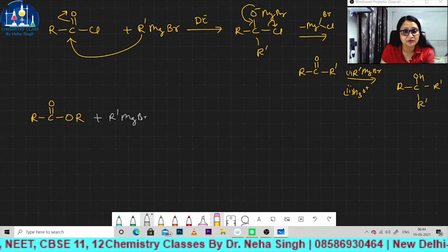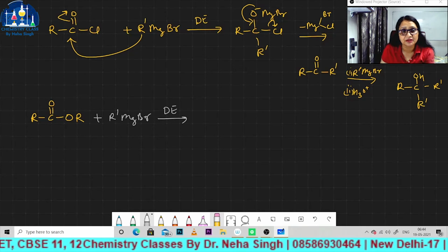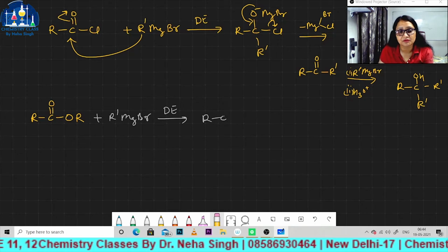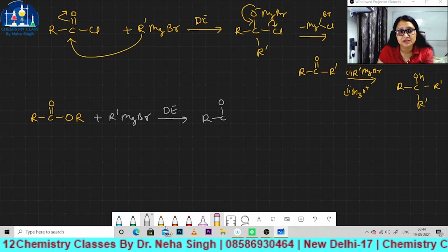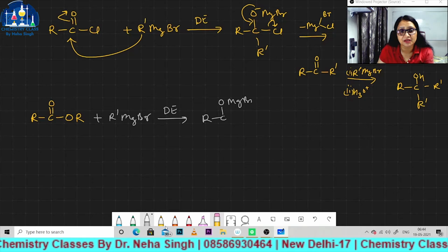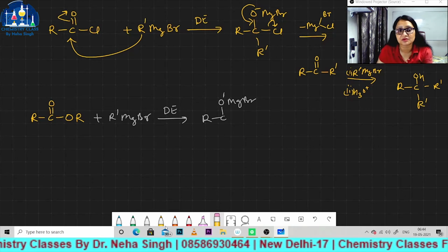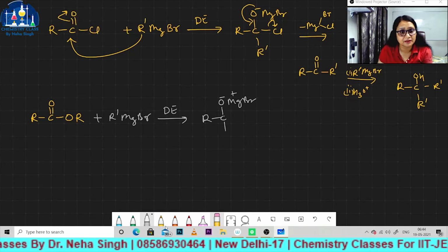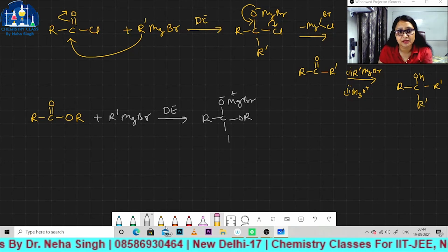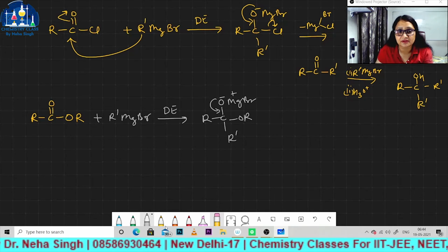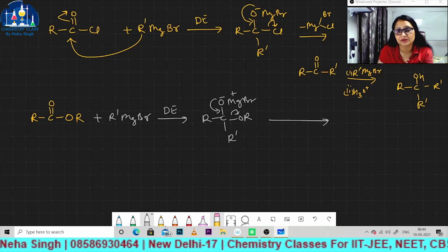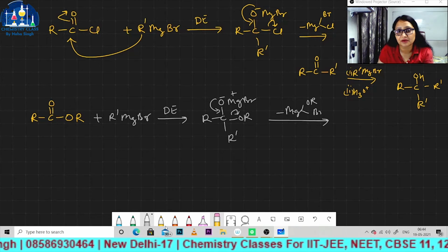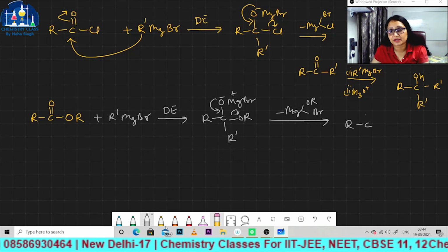The first mole of Grignard reagent will attack over here. In dry ether you will get this type of compound, this is OMgBr, and this one is OR, and here is the R dash. As these electrons come back, OR will be removed from here, MgOR Br will be removed, and here you will get a ketone.